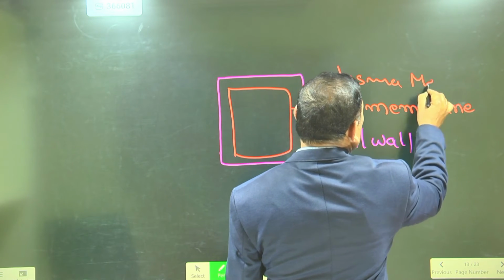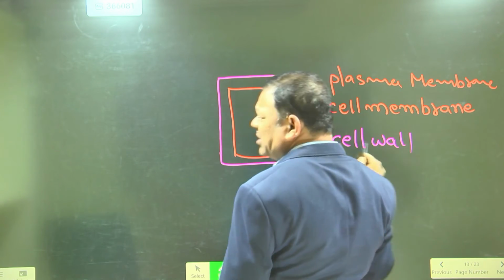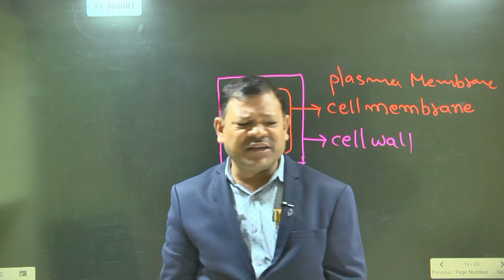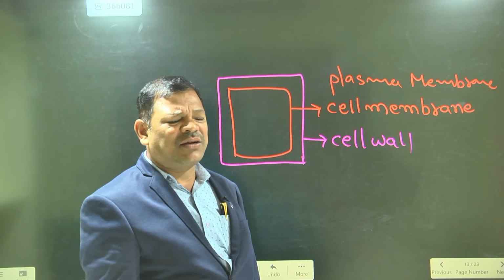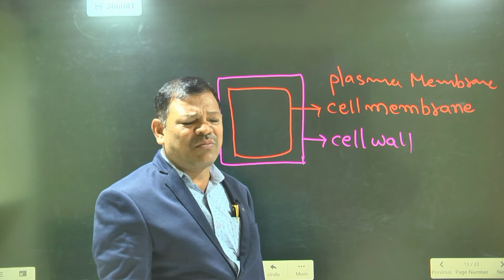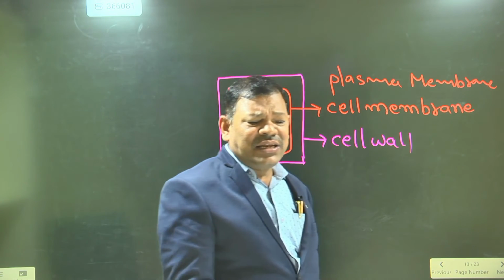Plasma membrane. The selectively permeable membrane we can discuss later. The outermost layer of the plant cell is the cell wall, and the outermost layer of the animal cell is the plasma membrane or cell membrane. Okay. Next.